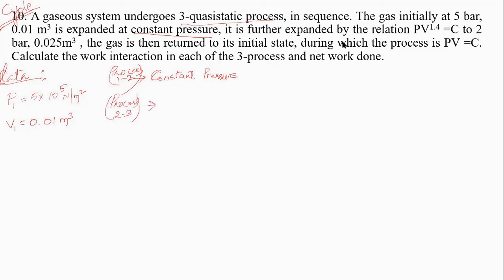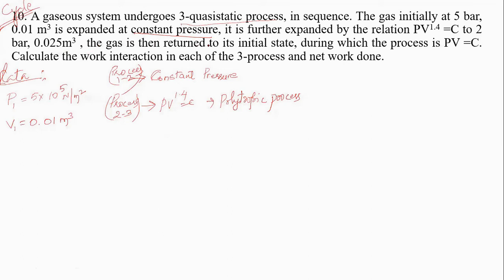is expanded by the relation PV to the power of 1.4 is equal to constant. That means the second process is a polytropic process, of the form PV to the power of n is equal to C. It is further expanded by the relation PV to the power of 1.4 is equal to constant to 2 bar, 0.025 meter cube. I'll write it afterwards. When I write the PV diagram, you will understand it in a better way.